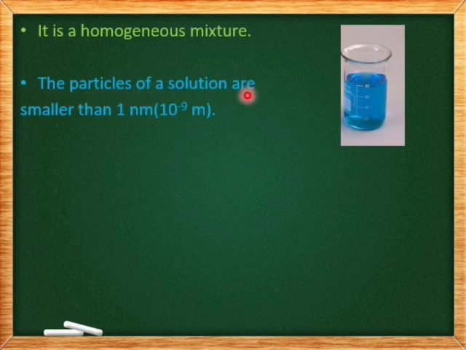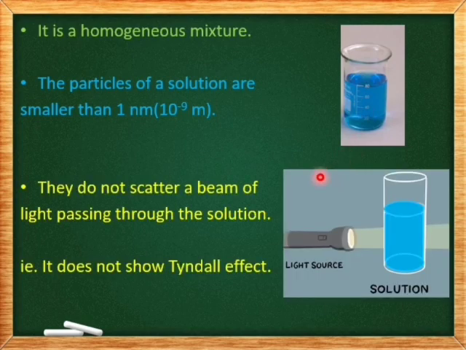Next, the particles of a solution are smaller than 1 nanometer, that is 10 to the power of -9 meter. So, the particles are so small that they are not visible to our naked eyes. They do not scatter a beam of light passing through the solution. Suppose we have taken copper sulfate solution in a beaker and we are directing a beam of light from a light source, say torchlight. Do you observe any path of light through this solution? No, because the particles in the solution are very small. So, they do not scatter light. So, Tyndall effect is not observed in the solution.